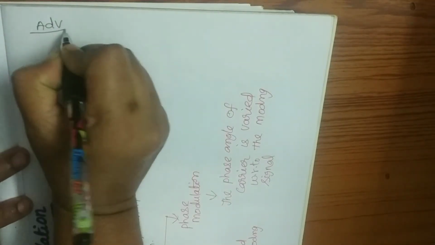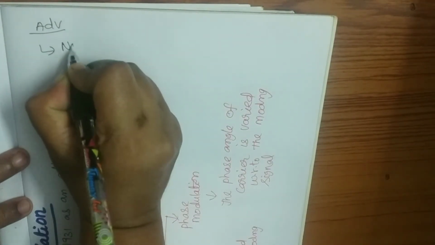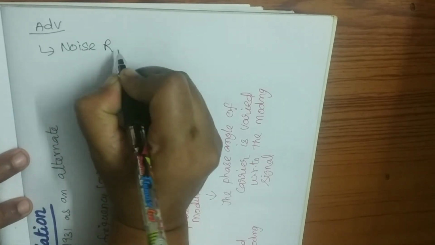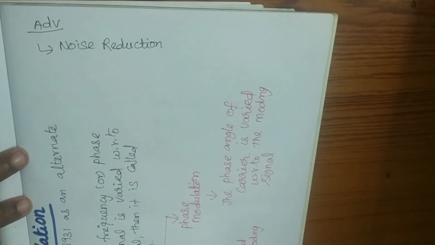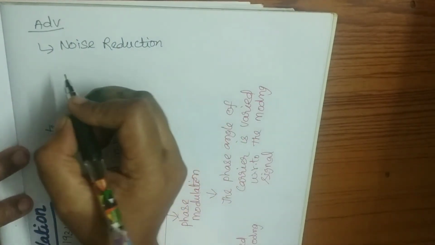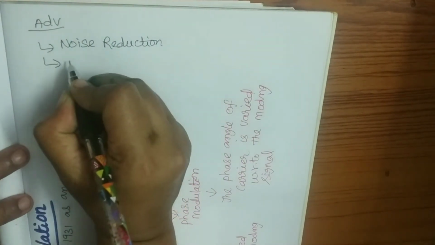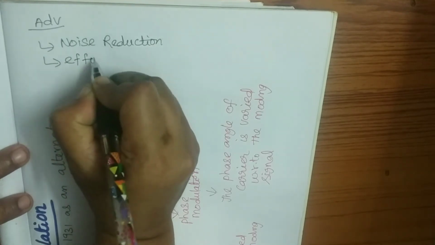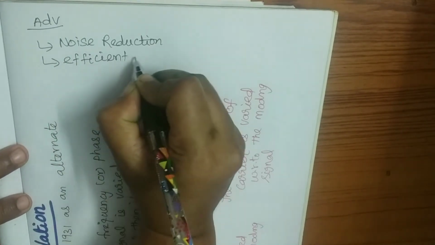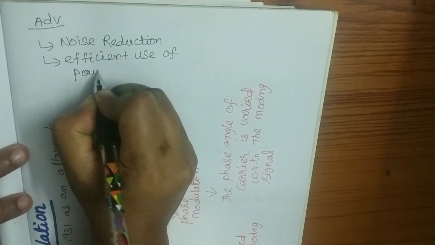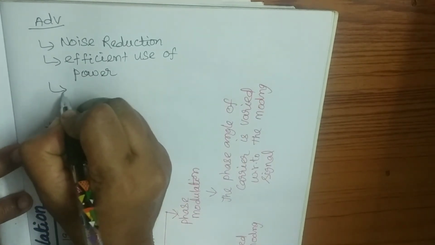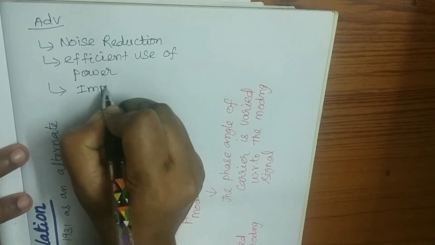Advantages of angle modulation are noise reduction, so noise is reduced in angle modulation, then efficient use of power, and improved fidelity.